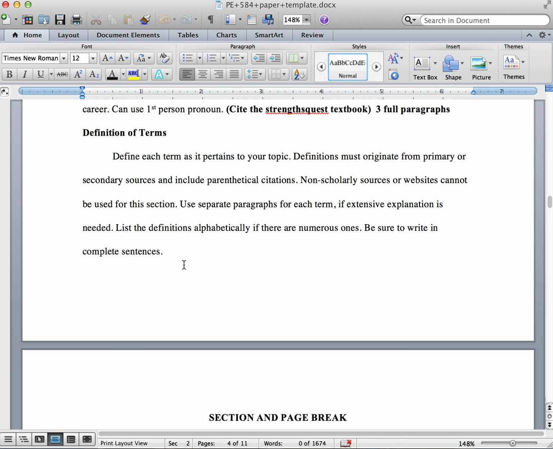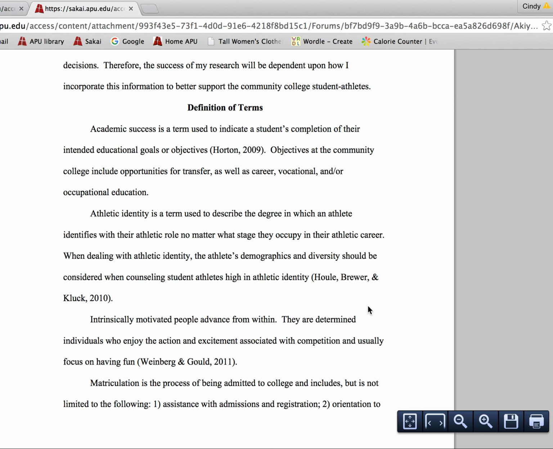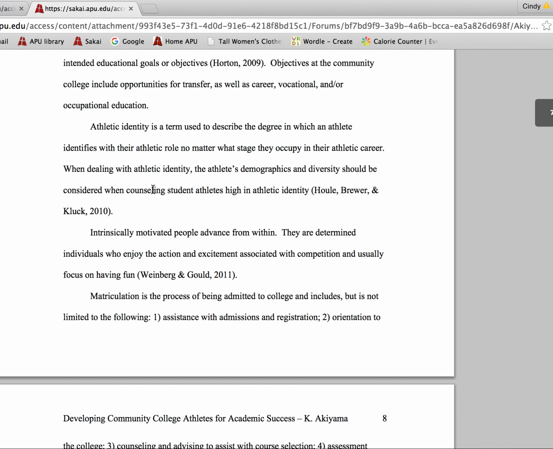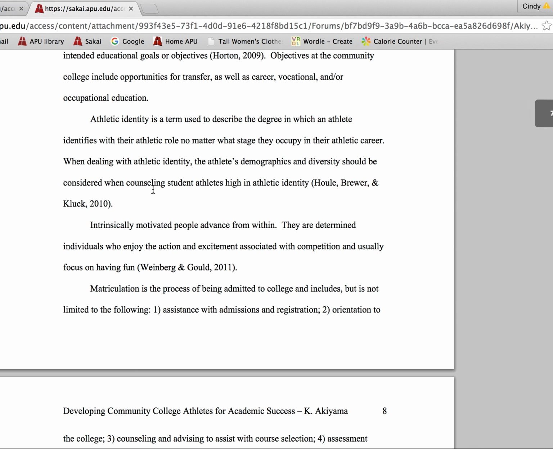If you have just a few terms, you can simply define them in paragraph format. However, if you have numerous terms, you might want to use more of a list format. Let me show you an example. This is a paper here that had just a few different terms, and you can see that the writer simply wrote in paragraph format, providing the definition and then the citation at the end. You do not quote directly, you still summarize and then provide the parenthetical citation at the end of the section.